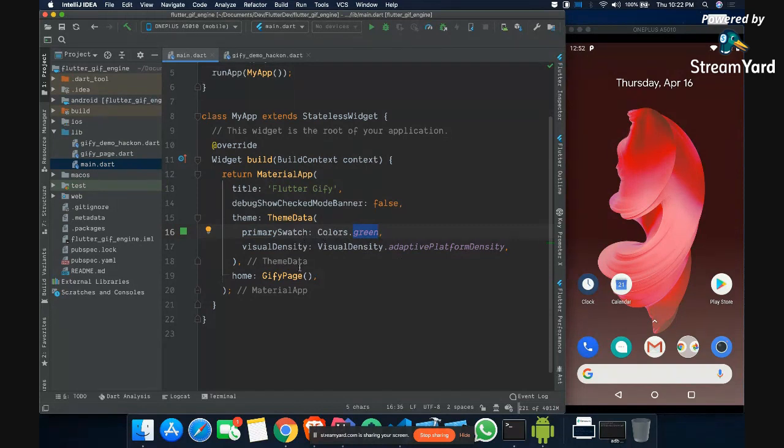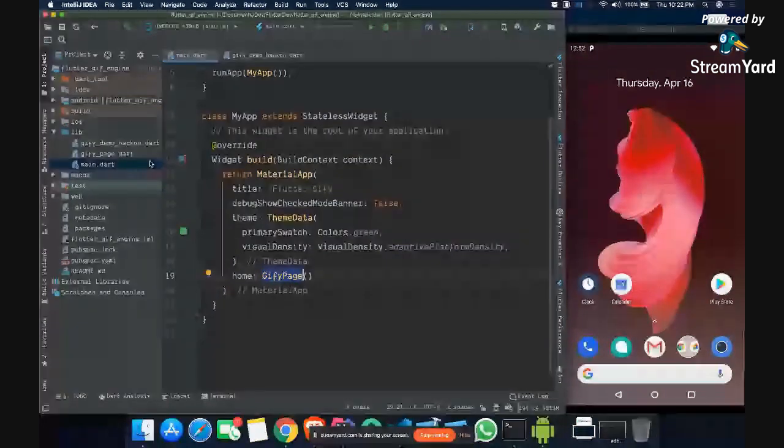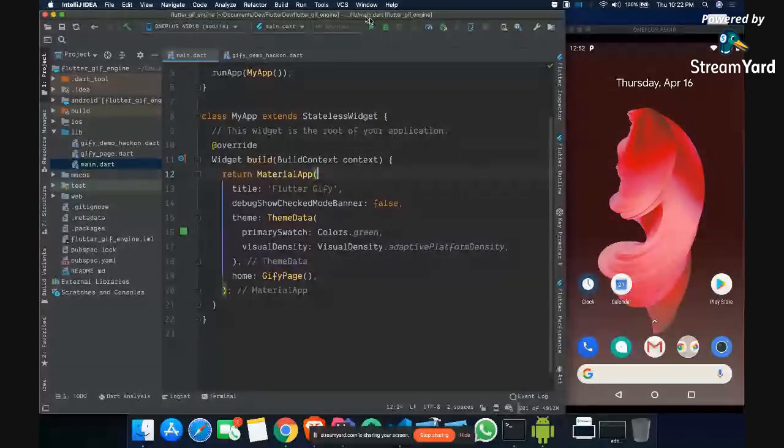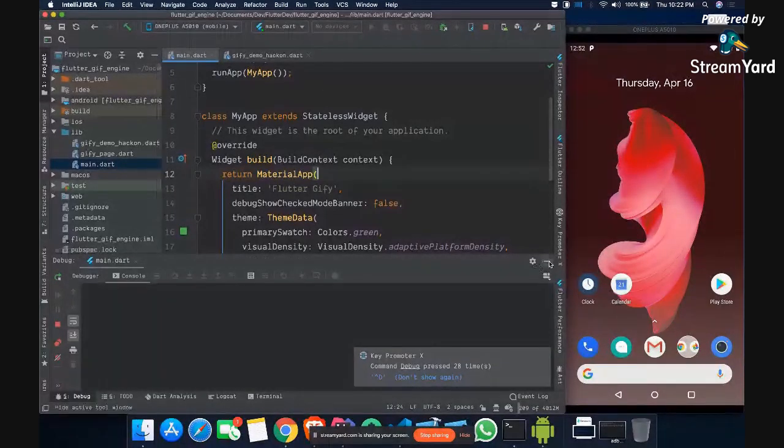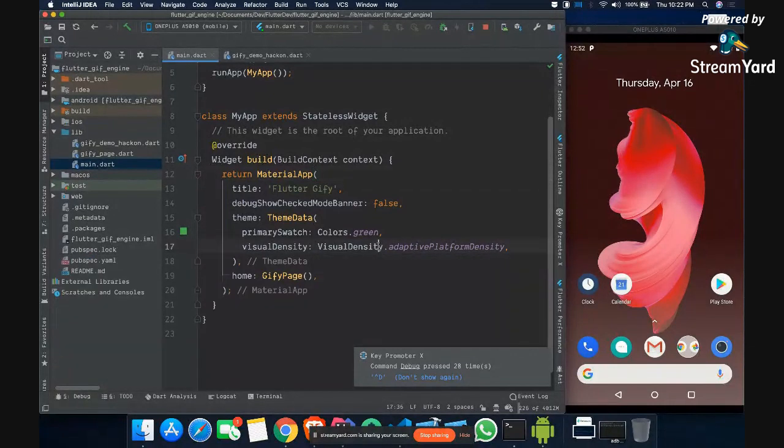And now we have this Jiffy page. Inside the Jiffy page I have written some code, and I'll try to rewrite it again. Let me show you how things will look once we complete our application. Let me just try to run it on my OnePlus device, and it will take some time. By the time, I can again take your questions, and then we will start building the application.